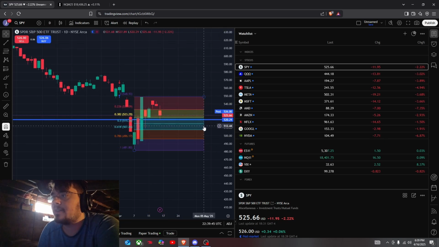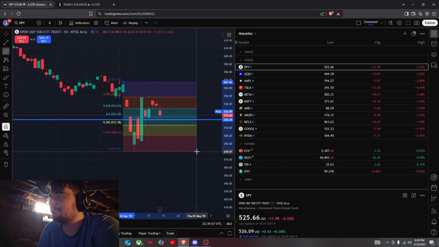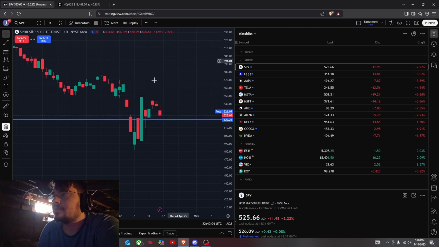We have a support down here at about 512, maybe 511.50, somewhere in that range. Resistance, again, I just say about this 549 level. We haven't really tested either one, so we'll just have to wait and see what the market wants to do.